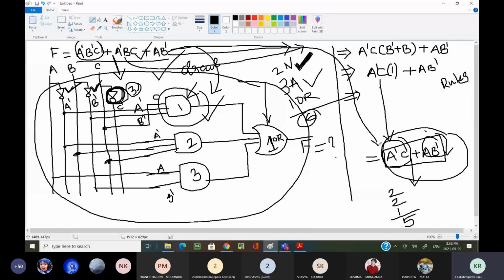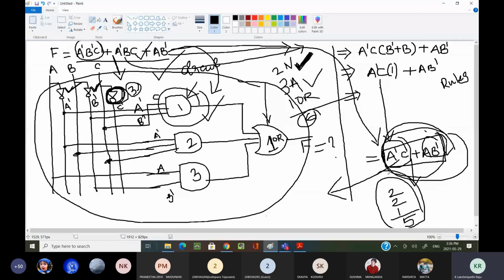Why did I simplify this expression? Because if I design the same circuit for this expression, I need a smaller number of gates, and the circuit complexity is also reduced.